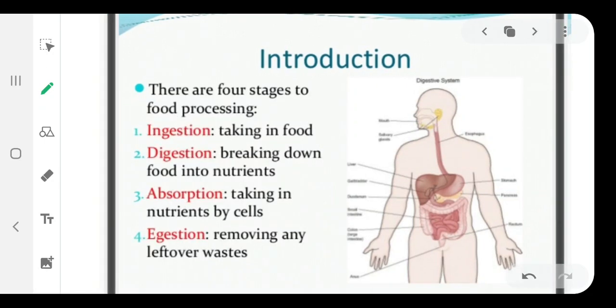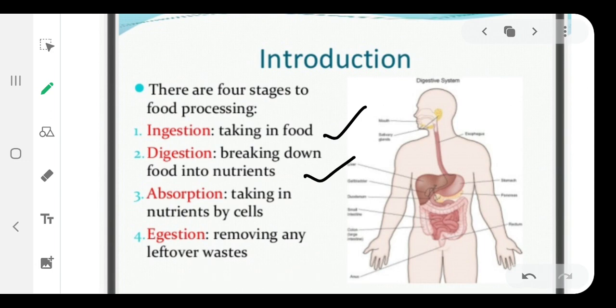Then there are 4 stages of food processing. Whatever food we eat, it has 4 stages. The first stage is ingestion, that is simply taking in food. That means we are taking in food by our mouth. The second step is digestion, that is breaking down food into nutrients.